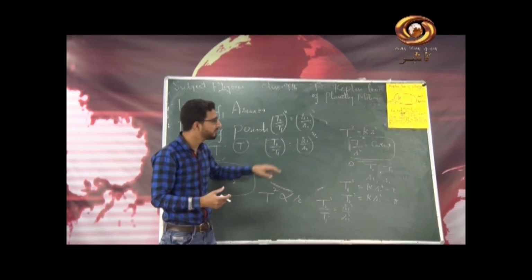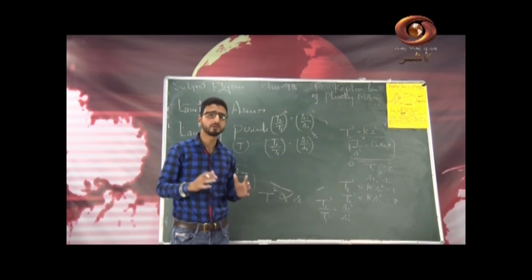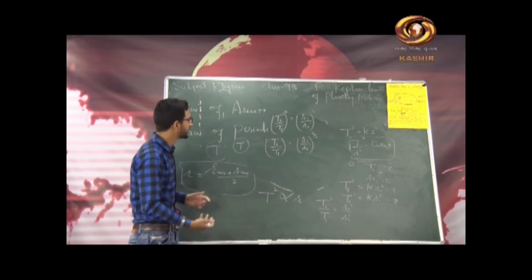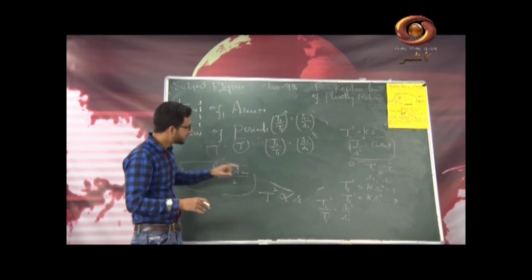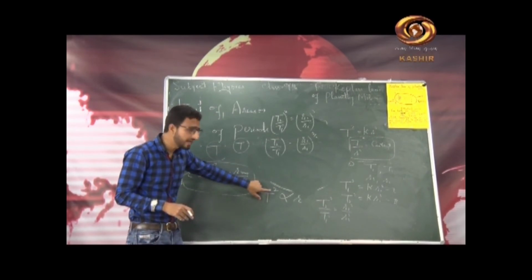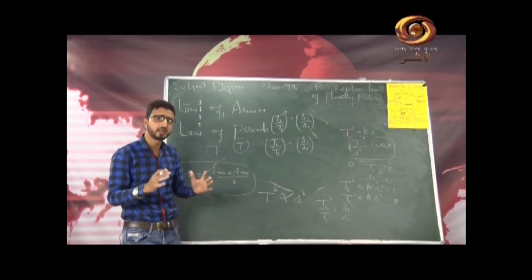You can compare the time periods and the respective distances of the planets from this very mathematical form of the third law. So this is Kepler's third law, also called the law of periods, that is the square of the time period of a planet is directly proportional to the cube of the average distance of the planet from the sun.